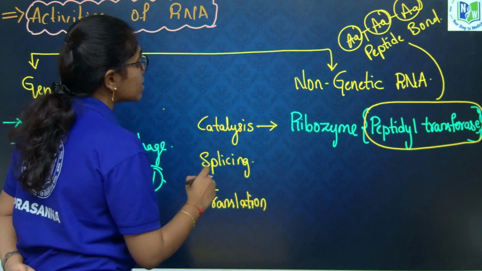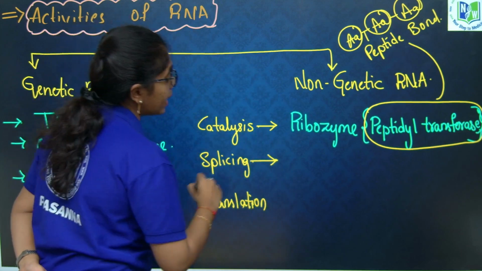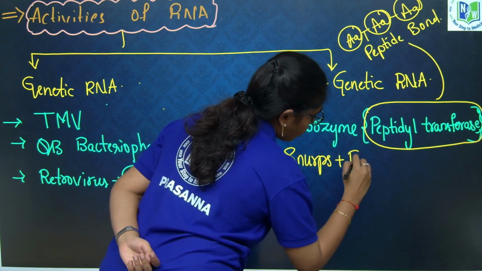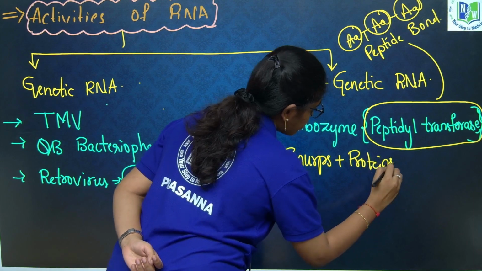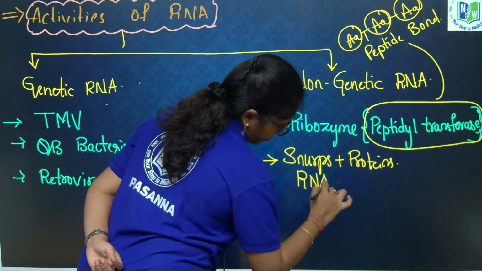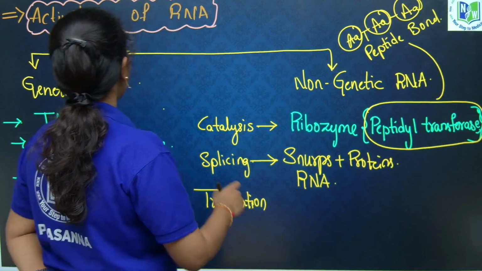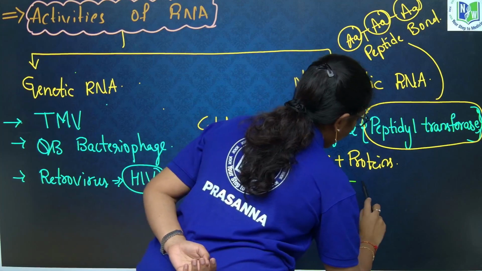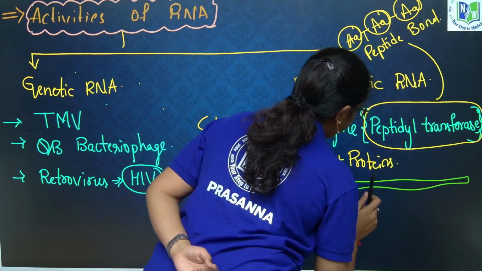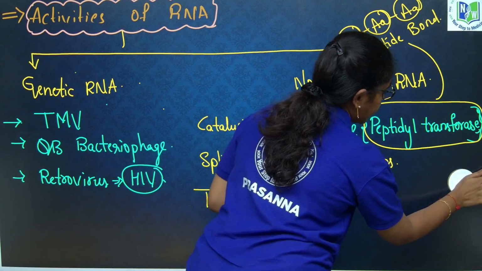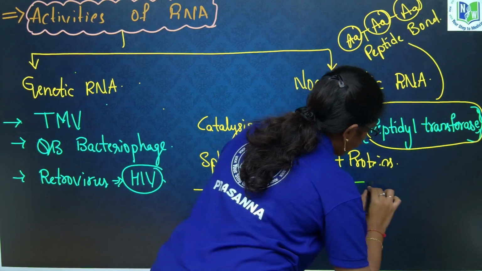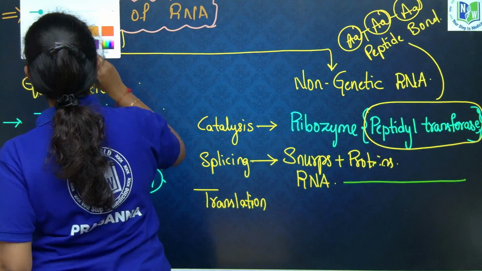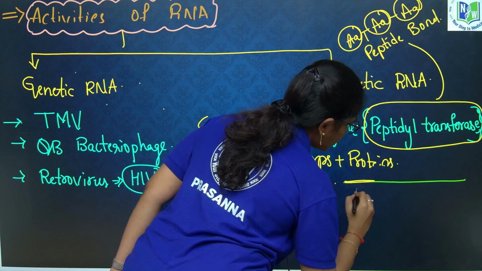And if you see, splicing is done by SNRPs and proteins, wherein SNRPs consist of RNA. Heteronuclear RNA is formed at the end of transcription in eukaryotes. At the end of transcription, what is formed? Heteronuclear RNA. This heteronuclear RNA has both introns and exons.